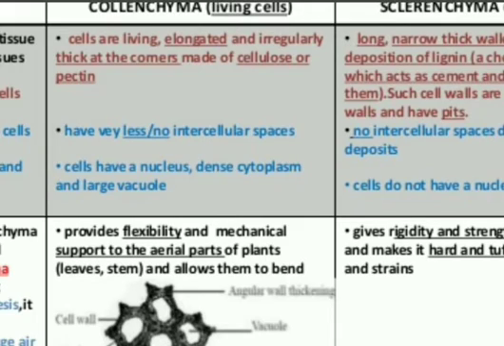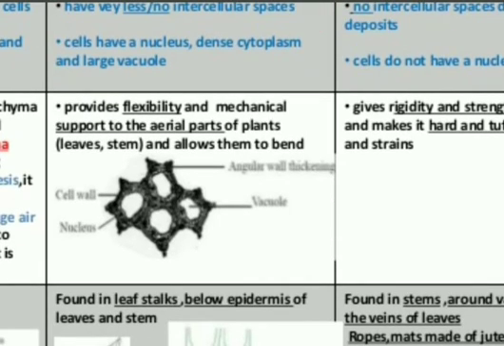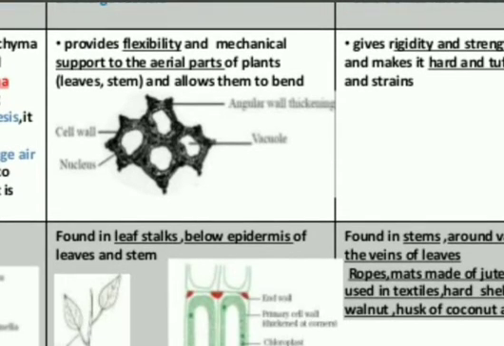The cells have a nucleus, then cytoplasm and large vacuole. And what are the functions? The functions are to provide flexibility, or we can say mechanical support is given to the aerial parts of the plant like leaves and stem, and they allow them to bend. Then where are they found? They are found in the leaf stalk, below the epidermis, and in leaves and stem.